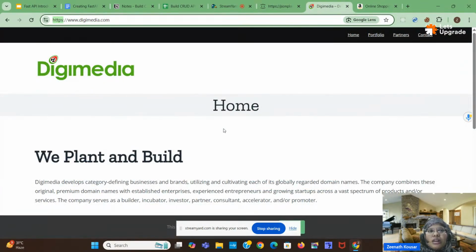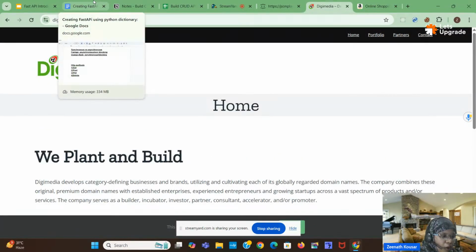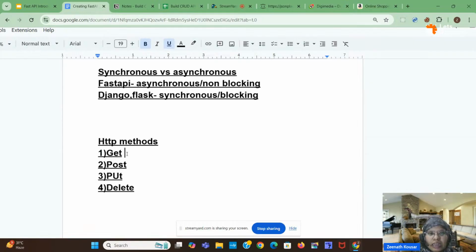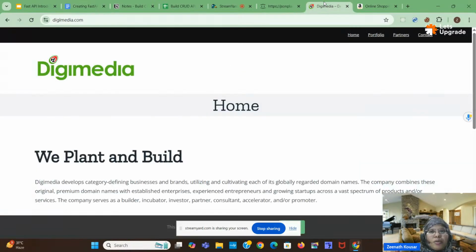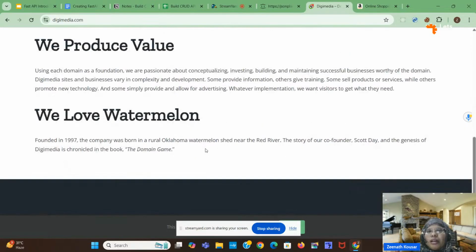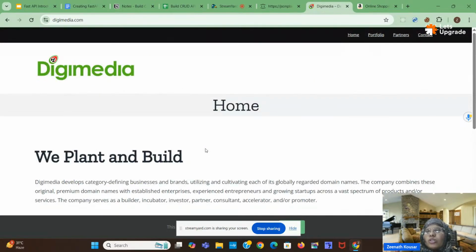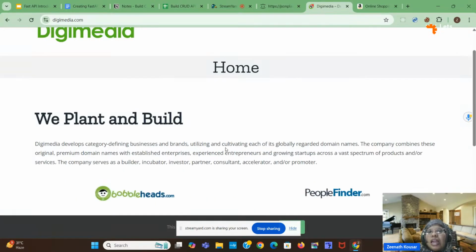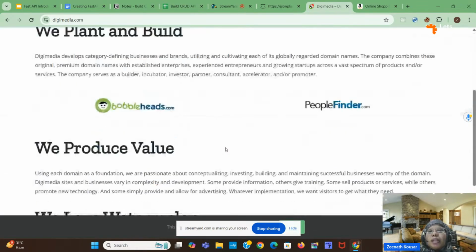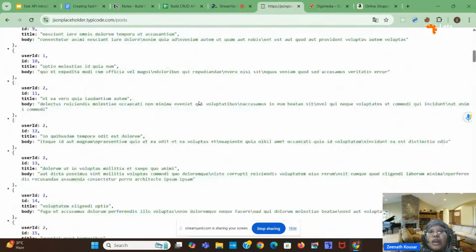In HTTP we have different methods: GET, POST and PATCH. I will explain the purpose of each. GET is just to retrieve or get some data. For example, this is nothing but one GET request. Why? Because if I go to this request, I am getting some response data. It is not storing any data, it is not taking any data from my side, and it is not storing anything. It is just displaying some data. Displaying some data is nothing but a GET request. Here this is also a GET request.